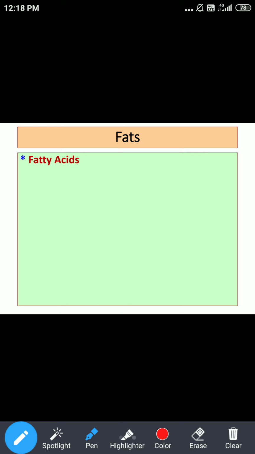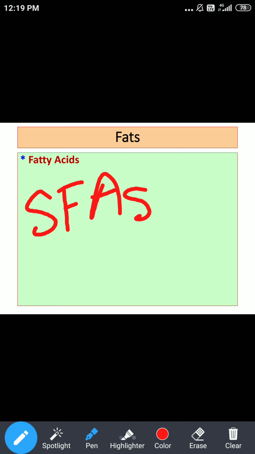So how can we get fatty acids? Fatty acids are obtained by hydrolysis of fats. And whatever fatty acids are there, they are divided into two. Now these terminologies are important. They are divided into saturated fatty acids and unsaturated fatty acids.